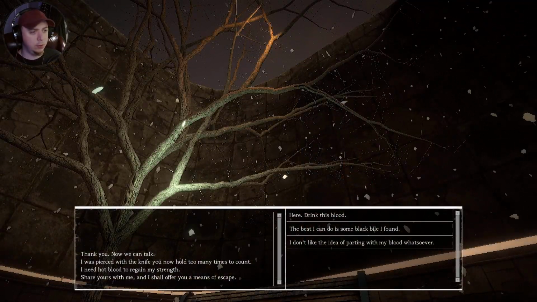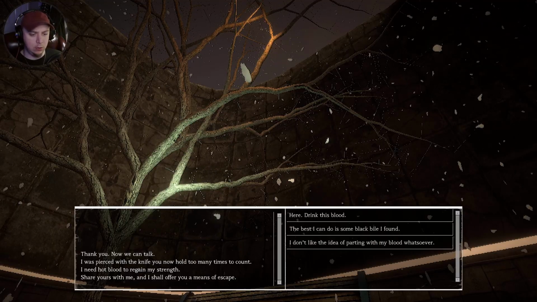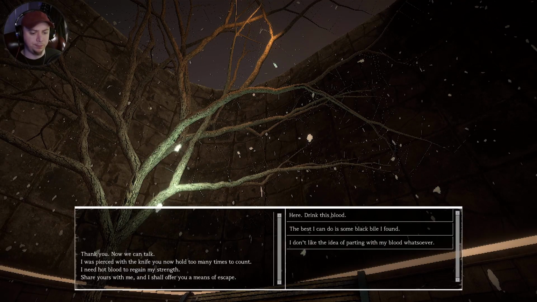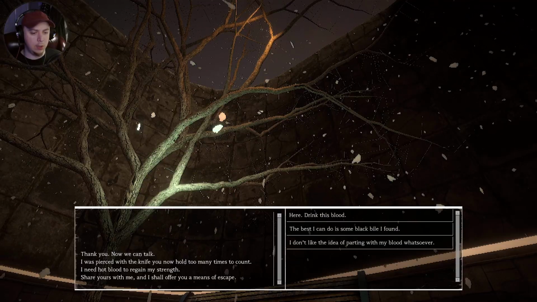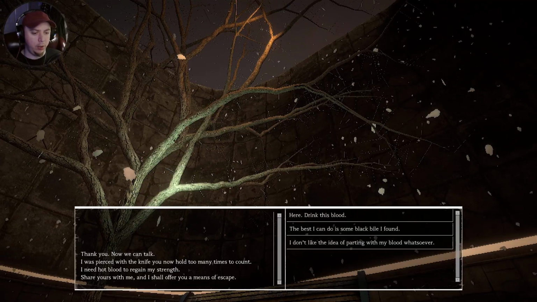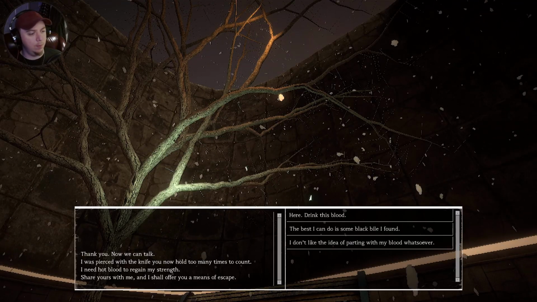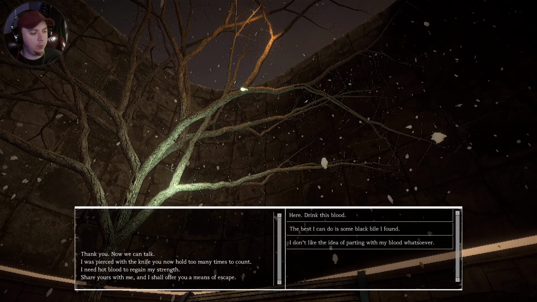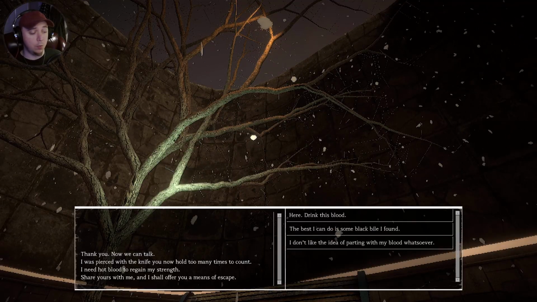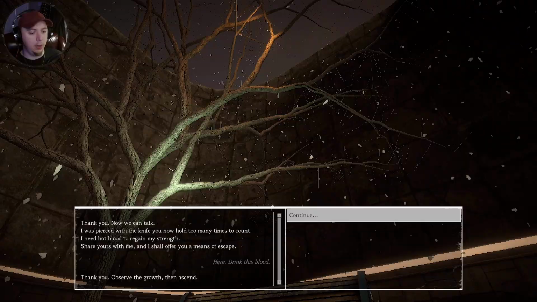Okay, so I'm talking to the tree. Maybe I should have talked to the tree more earlier. I didn't quite catch this. I was pierced with a knife you now hold too many times to count. I need hot blood to regain my strength. Share yours with me, and I shall offer you a means of escape. So maybe these are like different endings, having the black blood, black bile. So let's just give them the blood.